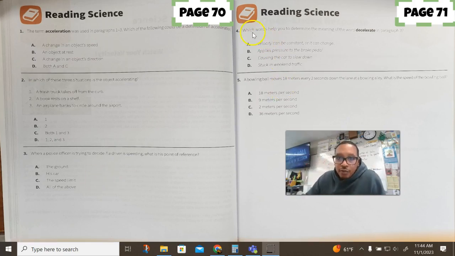Okay. Number 4, which helps you to determine the meaning of the word decelerate in paragraph 3? Most people went with causing the car to slow down, and that's just this idea that my acceleration is decreasing.